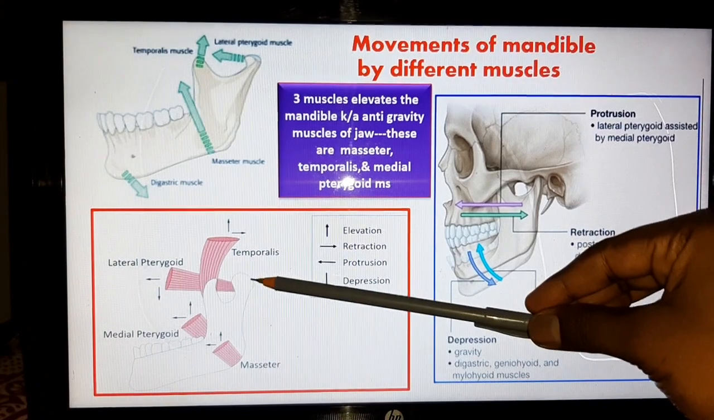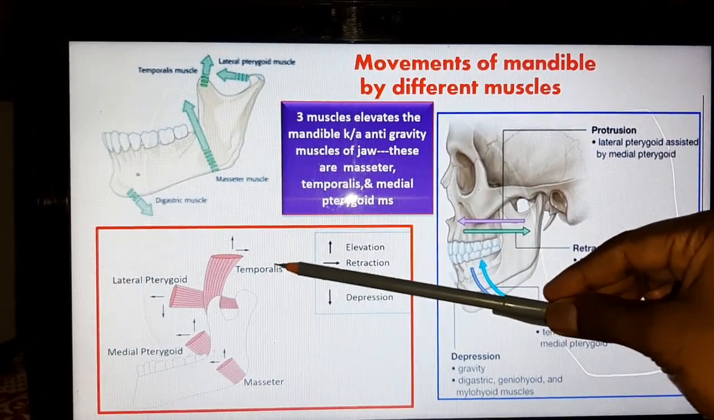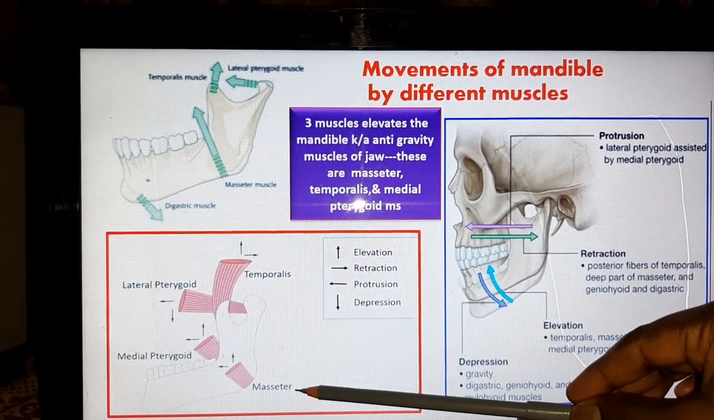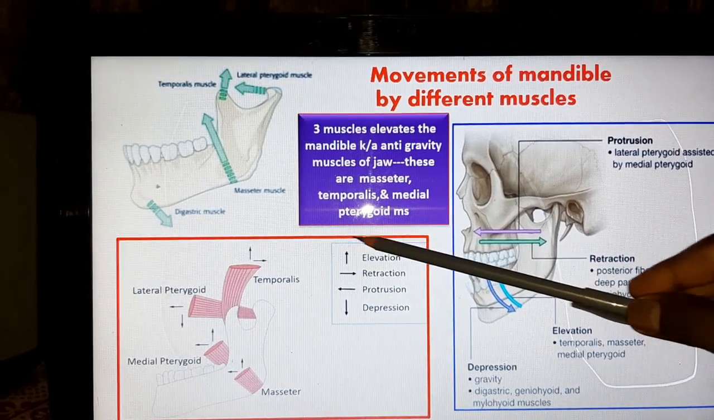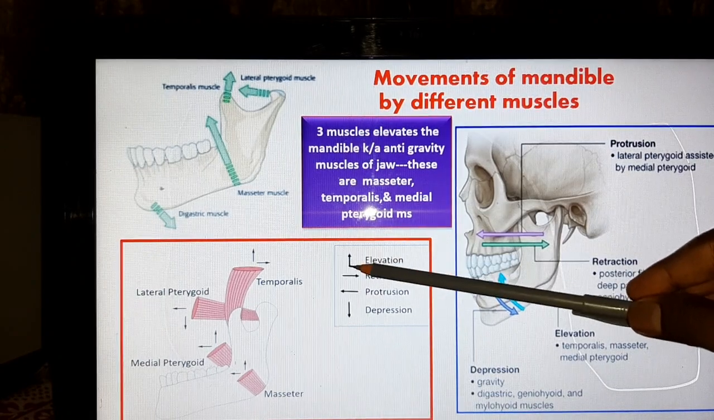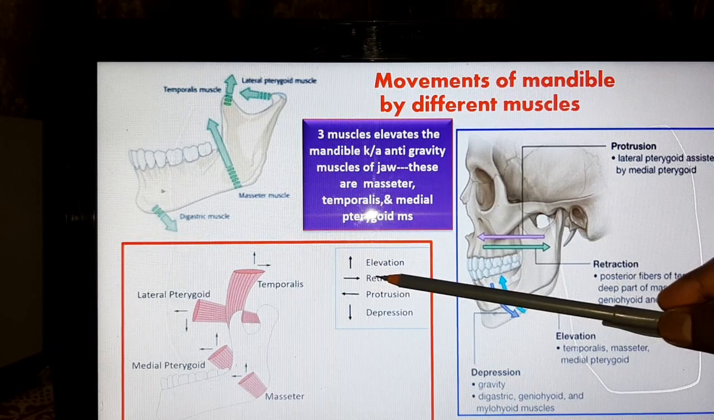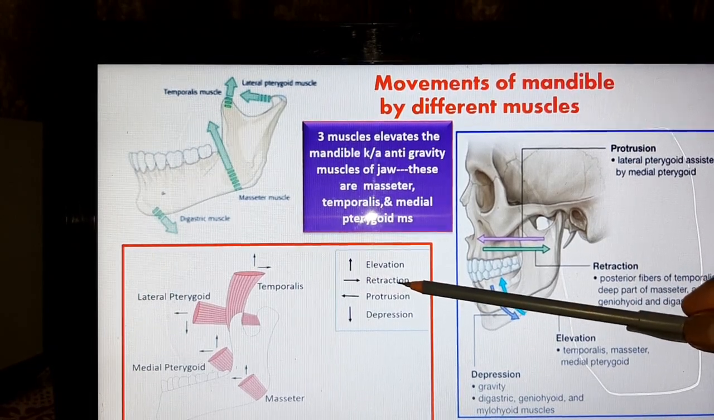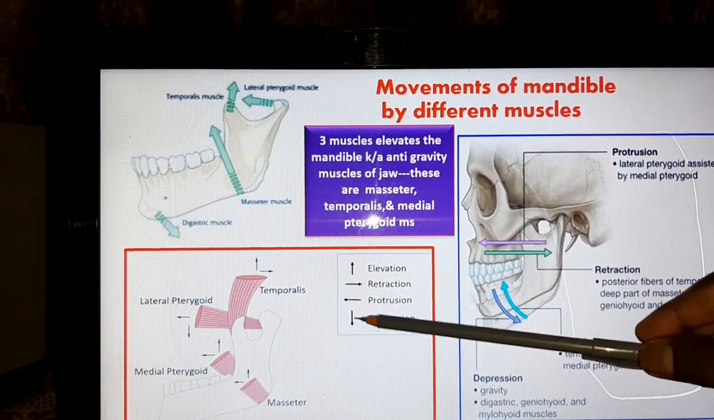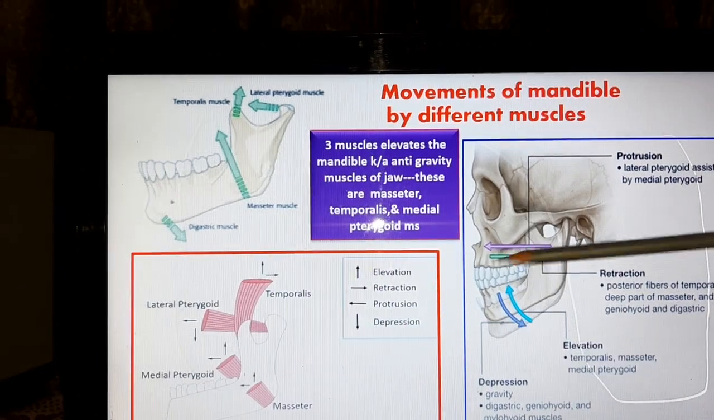In the second atlas, here you can also see the different directions of the temporalis muscle, lateral pterygoid muscle, medial pterygoid muscle, and masseter muscle, and use these key points. The arrow directed upward shows the elevation, the arrow directed right side shows the retraction or backward movement, arrows directed left side show the protrusion movement, arrows directed downward show the depression movement, that is opening of mouth.